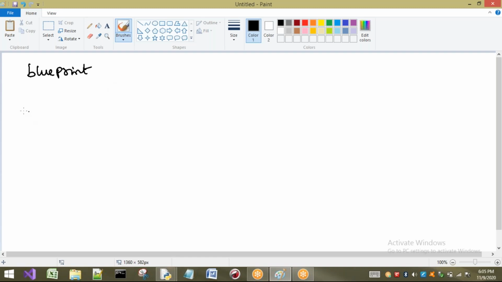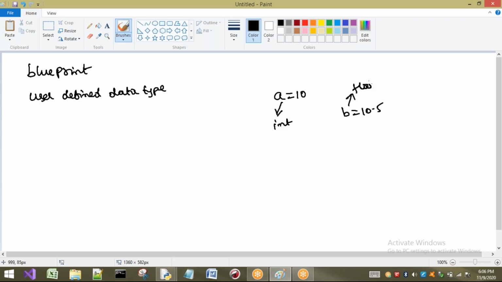Next, one important point I have to discuss: class is a user defined data type. What is meant by a user defined data type? For example, if I write a equal to 10, a is which type? A is int type. If I write b equal to 10.5, b is float type.